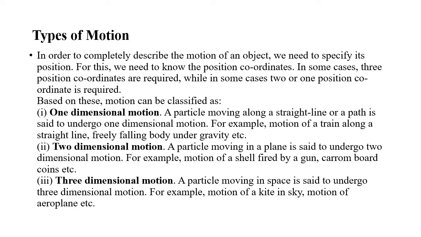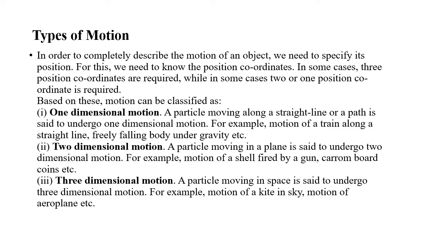Types of motion. On the basis of the nature of path followed, motion is classified as rectilinear motion, circular motion, oscillatory motion, etc. Rectilinear motion is the motion in which a particle moves along a straight line. Circular motion is the motion in which a particle moves in a circular path.